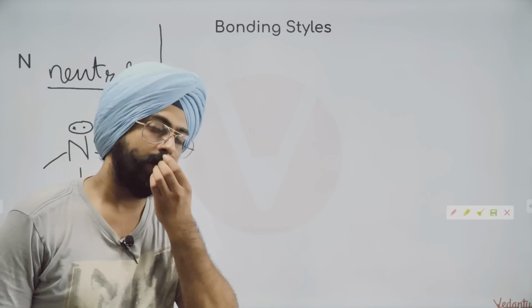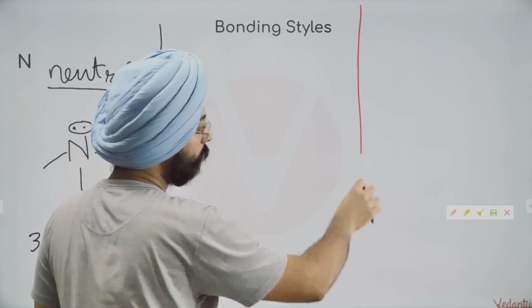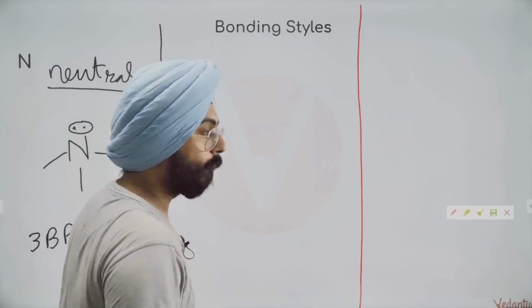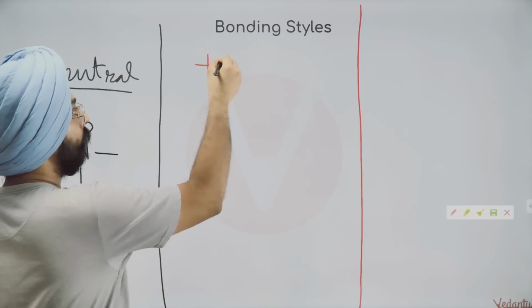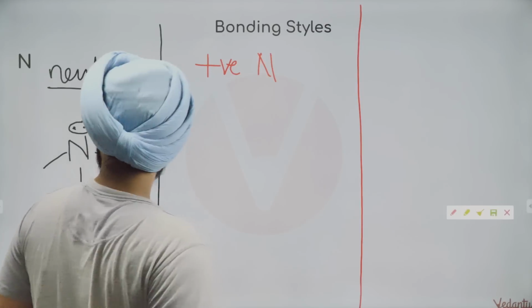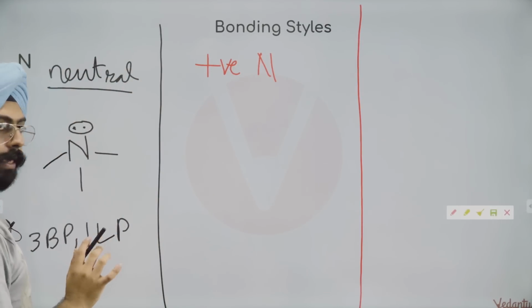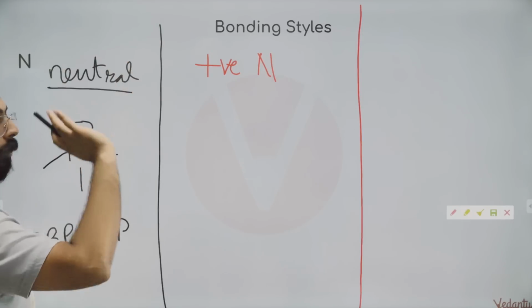Now, my dear friends, the next thing that we will do is let's try to create a nitrogen that has a positive charge. So how will we create a positively charged nitrogen? It's a little different from what we do in carbon. For positive nitrogen, let us take one of its electrons and give it to someone else.